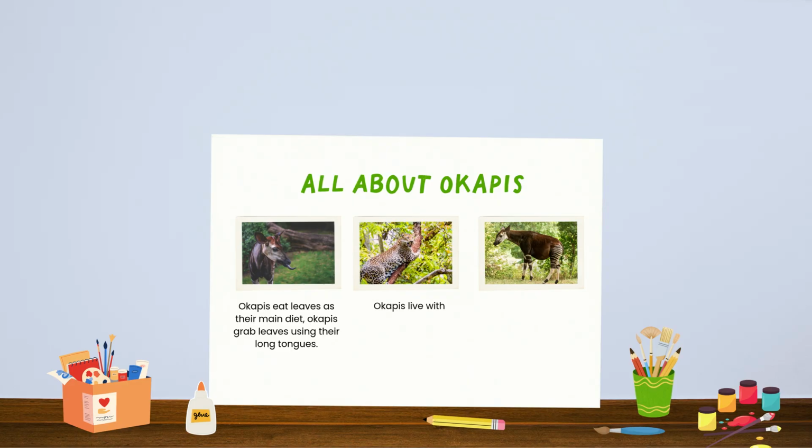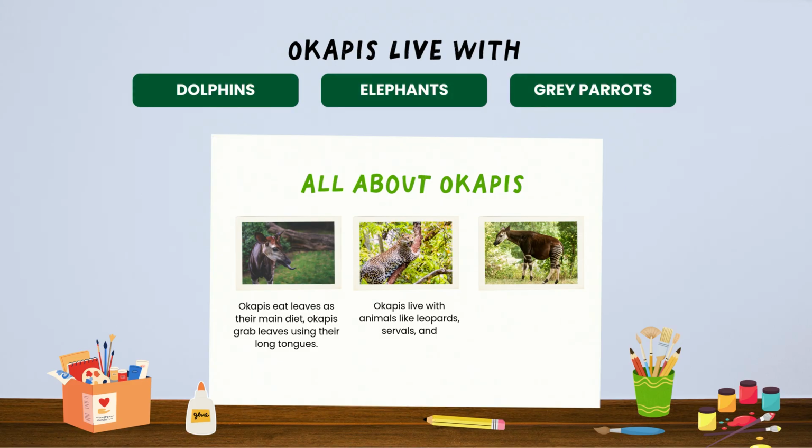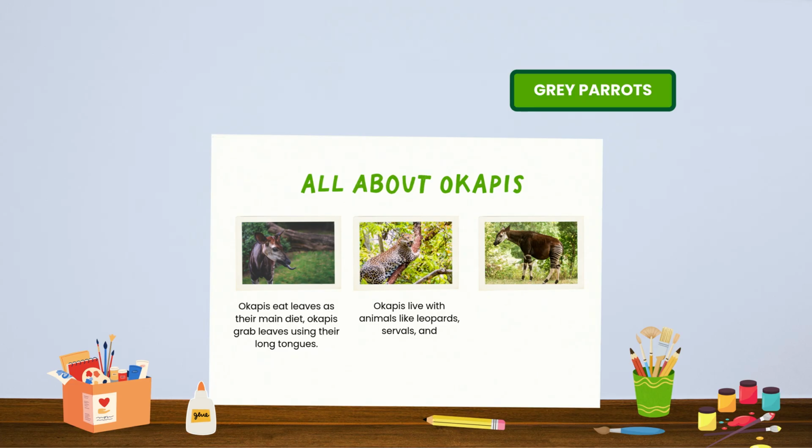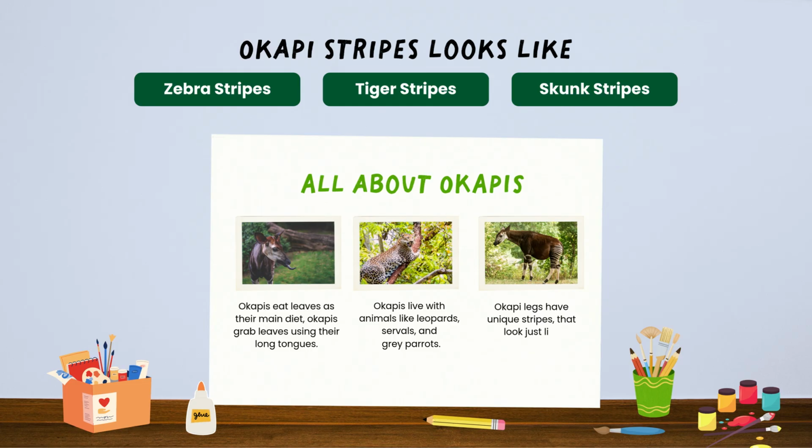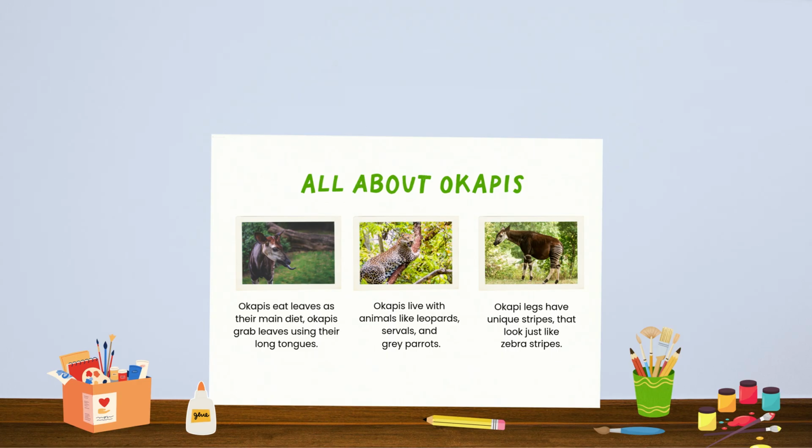Okapis live with animals like leopards, servals, and, do Okapis live with dolphins, elephants, or gray parrots? Gray parrots, that's right. Okapis live with animals like leopards, servals, and gray parrots. Okapi legs have unique stripes that look just like, do they look like zebra stripes, tiger stripes, or skunk stripes? Zebra stripes, that's right, that look just like zebra stripes.